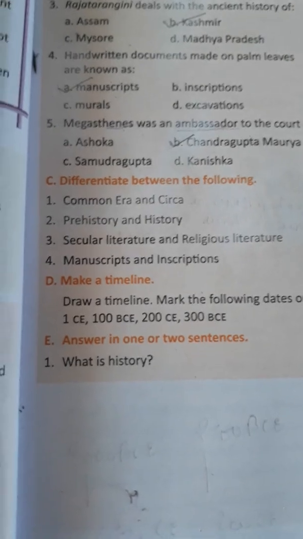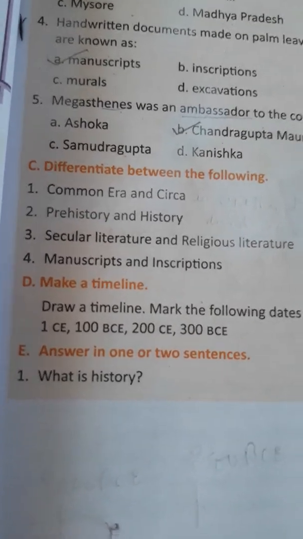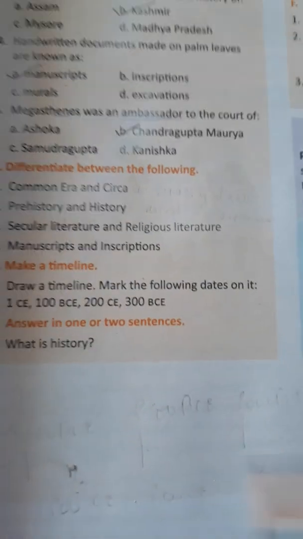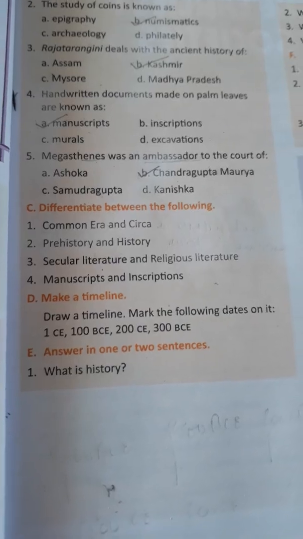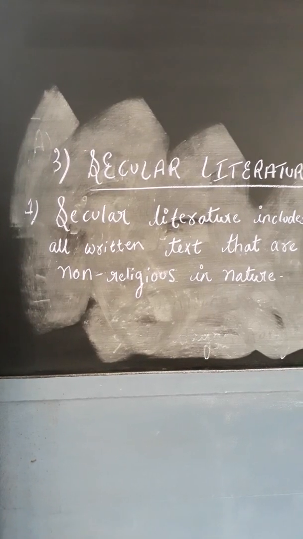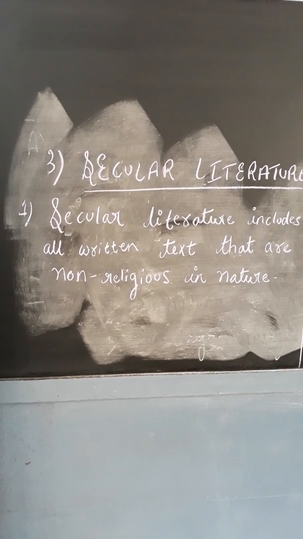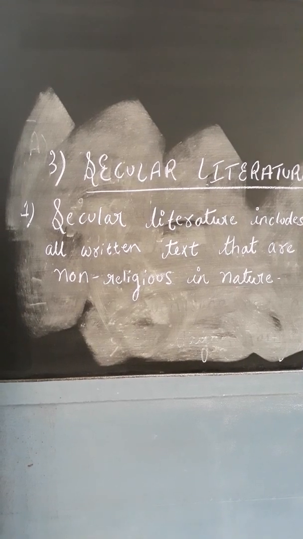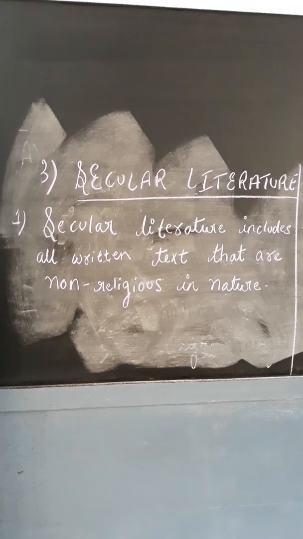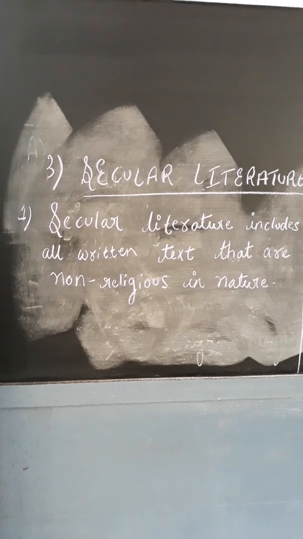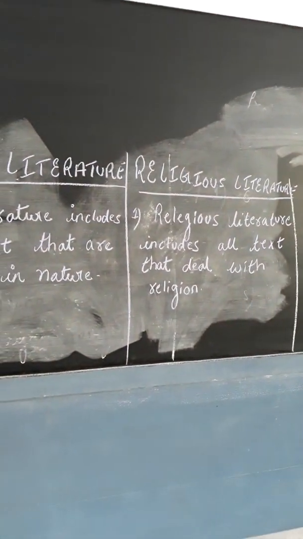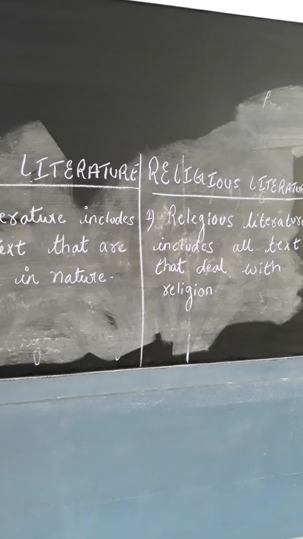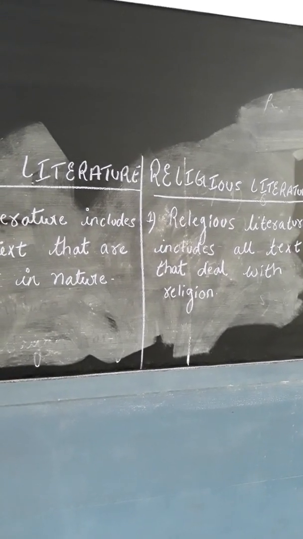Next question you have of question number 3, that is secular literature and religious literature. What is secular and what is religious literature? You can see on the board, secular literature includes all written texts that are non-religious in nature. I repeat, secular literature includes all written texts that are non-religious in nature, and religious literature includes all texts that deals with religion.